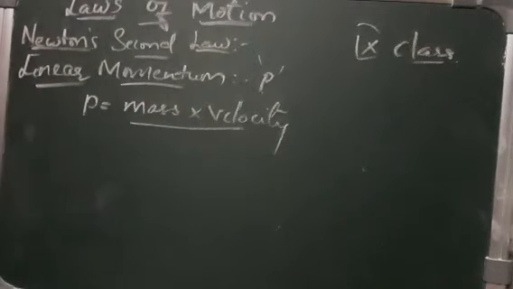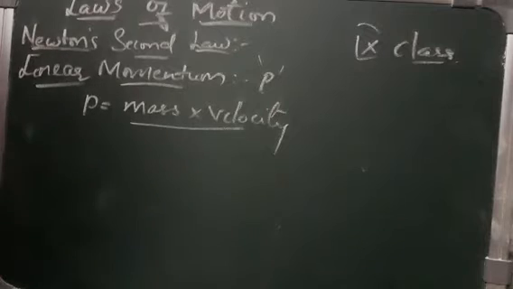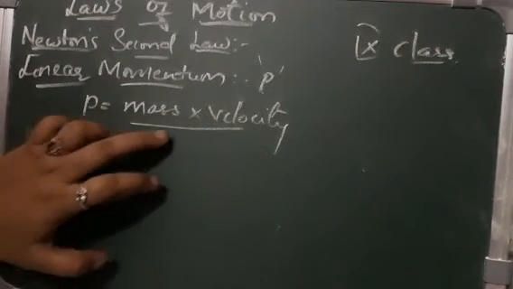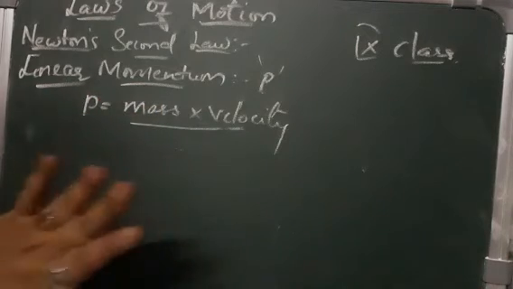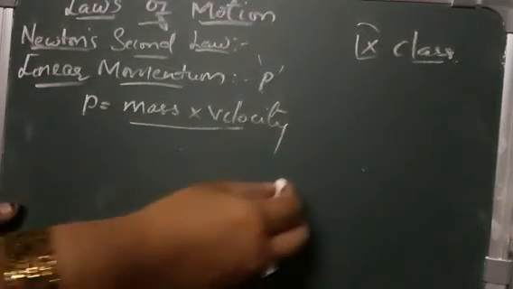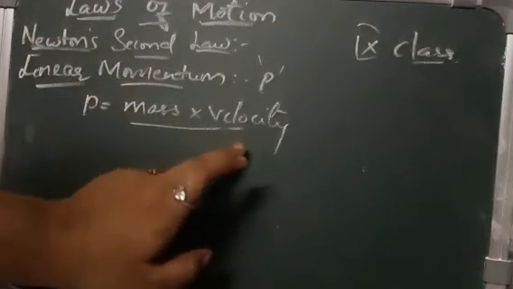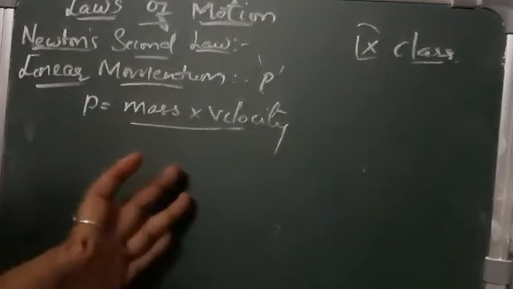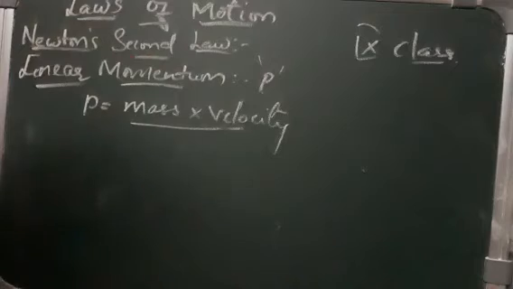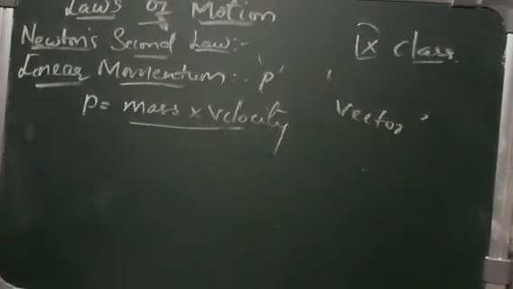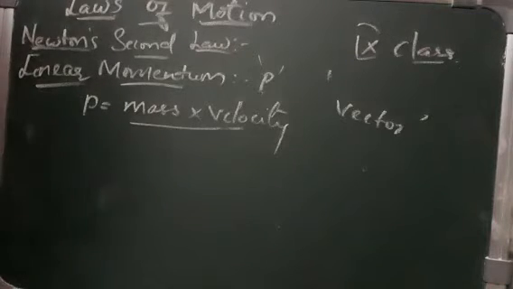Momentum is a vector because velocity is a vector. We already know that velocity has both direction and magnitude. As momentum involves velocity, we can directly say that it is a vector quantity.